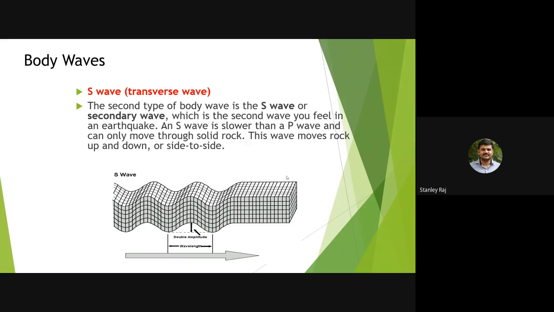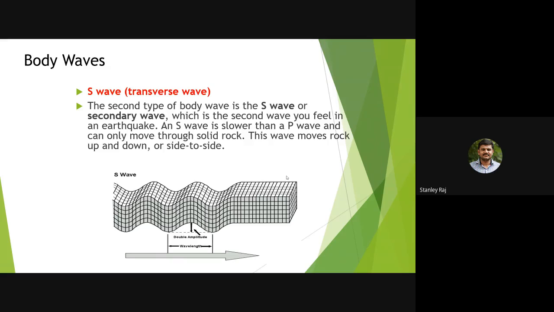This wave moves rock up and down or side to side. That's why we have the P wave shadow zone and the S wave shadow zone. We discussed this last class. If you missed the last class, you can go through the video of the previous class to learn about velocity and the seismic shadow zones.